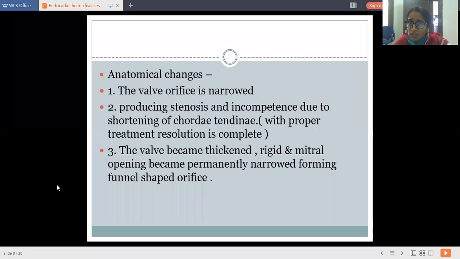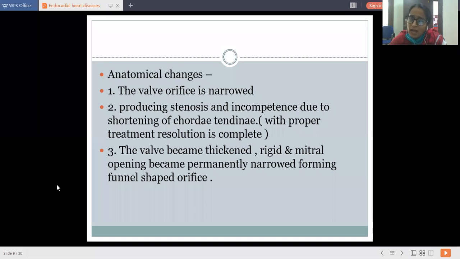Now, what are the changes? Anatomical changes occur due to formation of the vegetations. What happens? The valve orifice becomes narrowed because of this inflammation. The valve orifice becomes narrowed, producing stenosis. What is stenosis? Again, narrowing, and incompetence. I just told you that because of breakage or shortening of chordae tendineae, this will give rise to incompetence. That is, one leaflet will not work properly, so we call it incompetence.